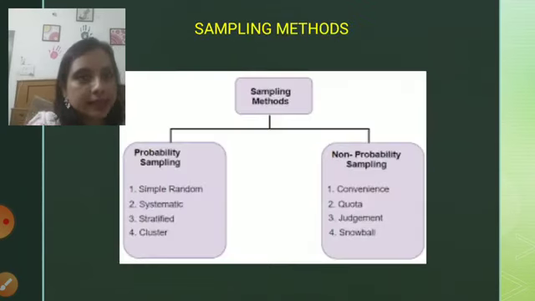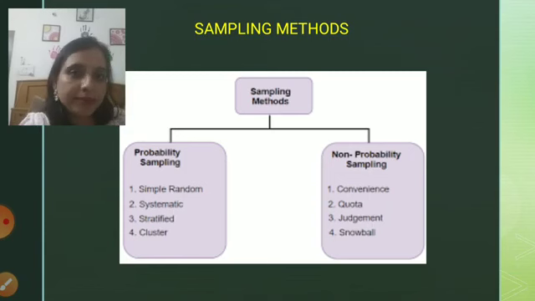Coming on to the next further methods, like sampling methods. Sampling methods are further classified as probability sampling and non-probability sampling. Probability sampling is further classified as simple random, systematic, stratified and cluster. And non-probability sampling is classified as convenience, quota, judgment and snowball. In this session we'll be focusing on probability sampling.